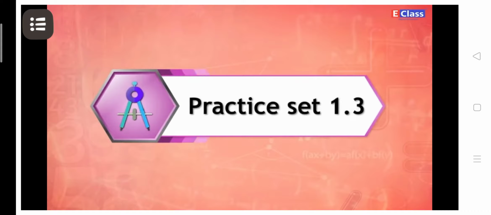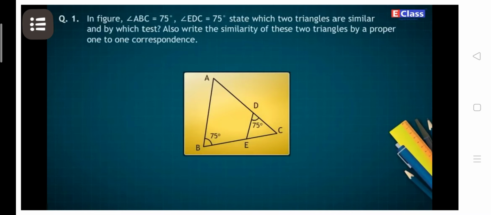Let us now solve practice set 1.3. Question number 1. In figure, angle ABC is equal to 75 degrees. Angle EDC is equal to 75 degrees. State which two triangles are similar and by which test. Also, write the similarity of these two triangles by a proper one-to-one correspondence.